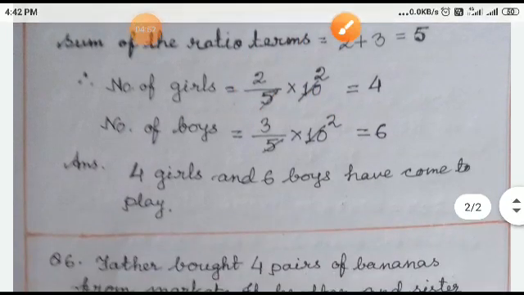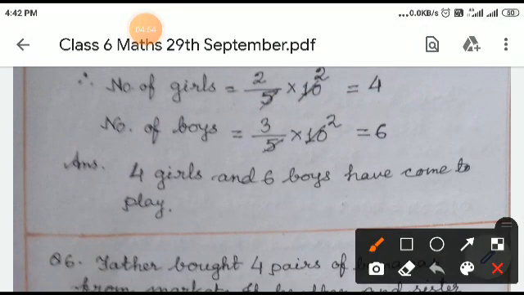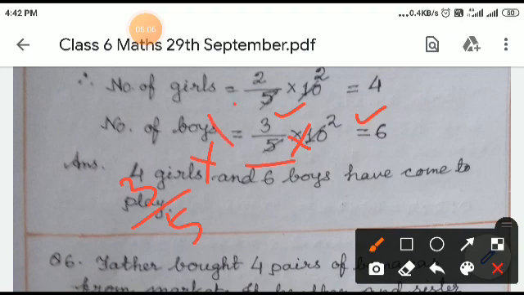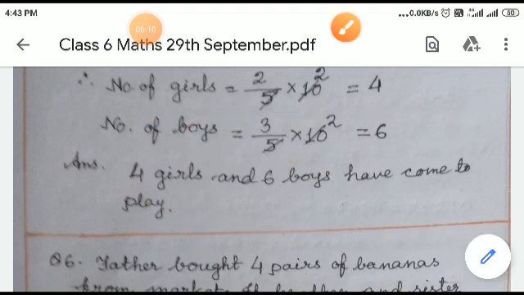Similarly, number of boys equal to second term of ratio, that is 3, divided by sum of the ratio terms, that is 5, into total number of children, that is 3 by 5 into 10. 5 2s are 10, 3 2s are 6. So 4 girls and 6 boys have come to play.